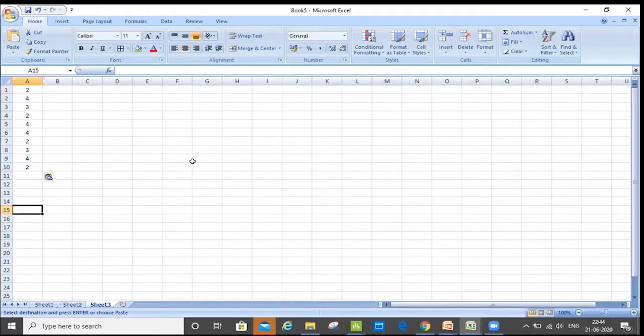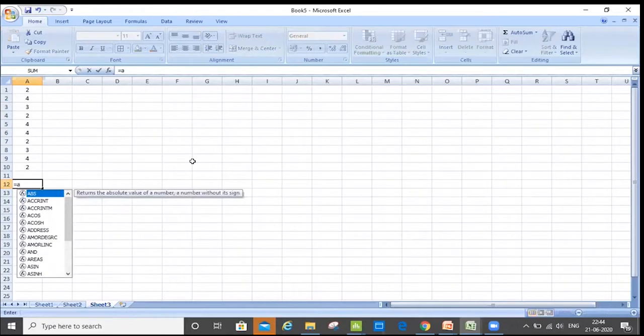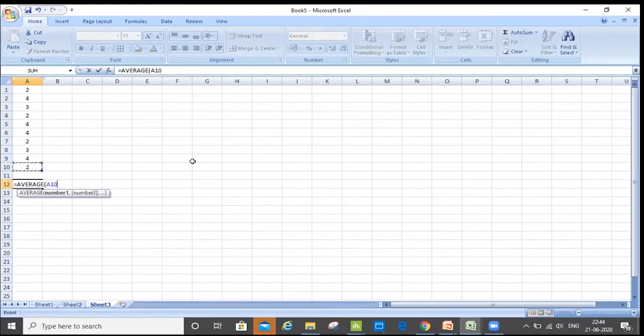So this is the data that I have. First of all, let me calculate the mean of this data. How do I do that? Can someone please help me? If I want to do it, equals to average. Thank you. Right. So that's very simple.